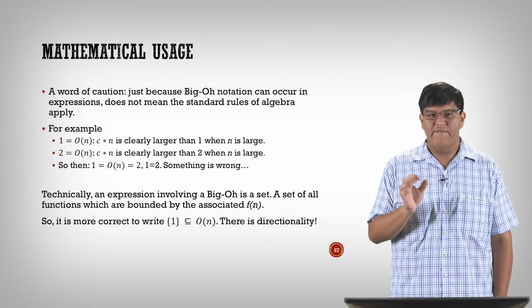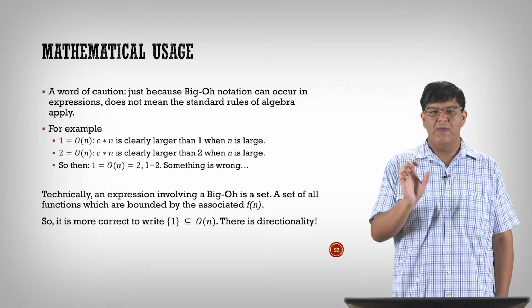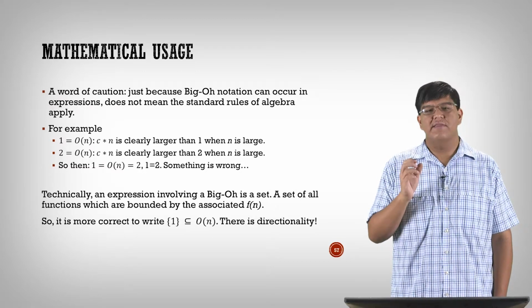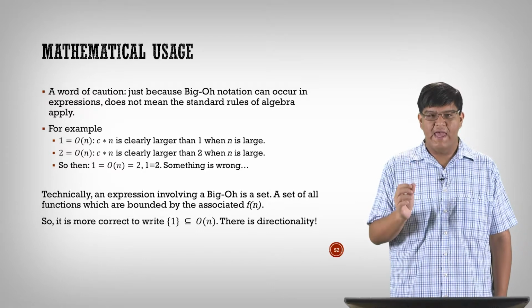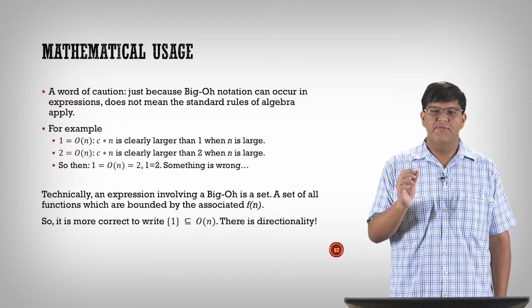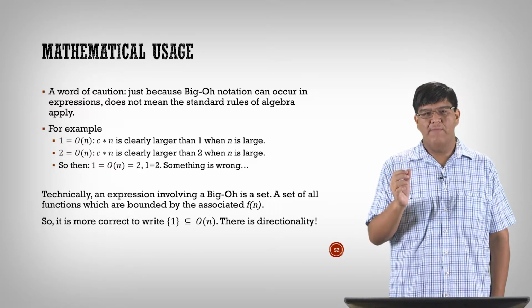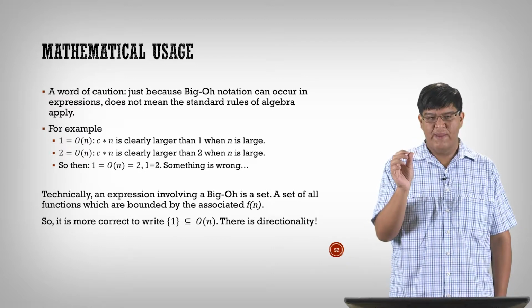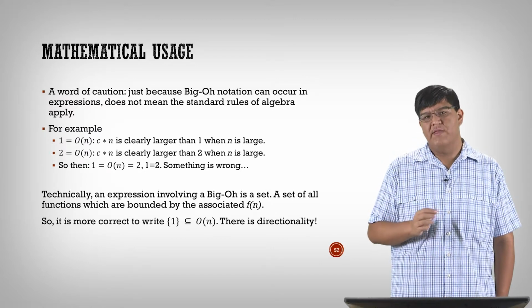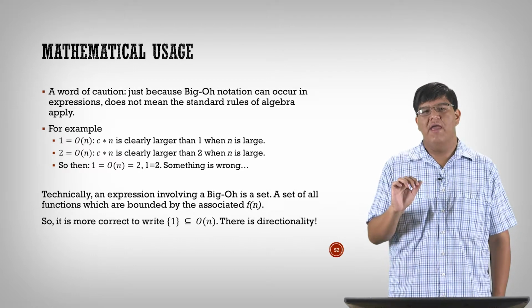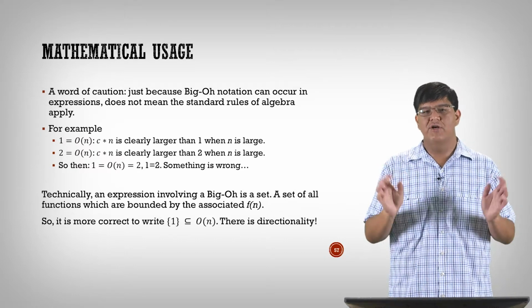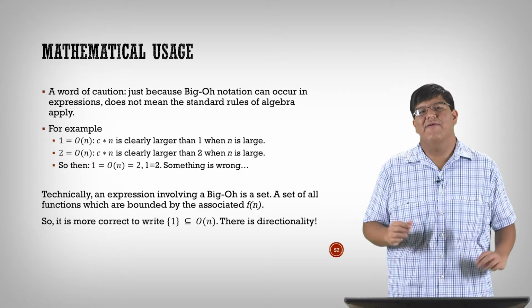That equal sign is not fair because A equal B is supposed to be the same thing as B equal A. That's not true for Big O because it really is a set, and when we talk about the equality, it's in terms of set operations. If you work this out on paper using that subset notation, you'll see that we no longer have the issue of 1 equal 2. That doesn't emerge because the directionality goes in a different way.